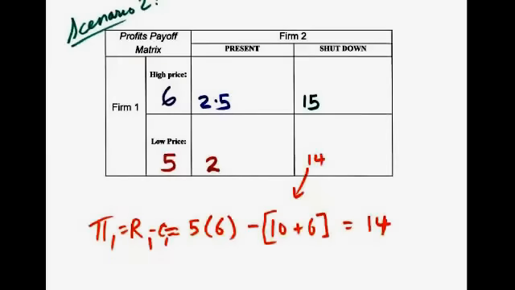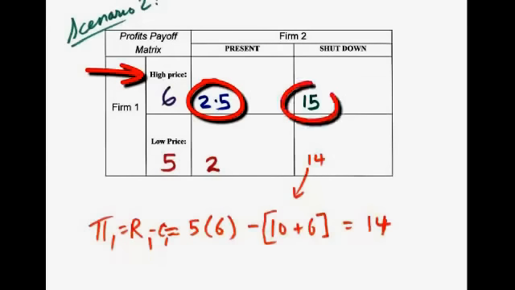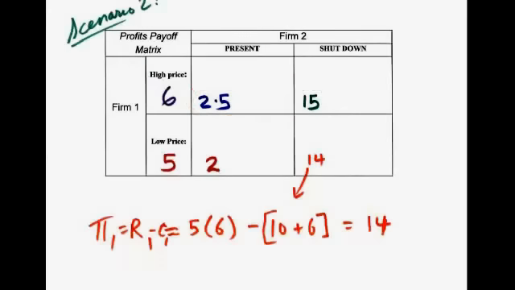Let us now analyze using payoff matrix analysis the various states of nature for firm 2. As we had in the previous scenario, if the firm sets the high price, it can share the market and make a profit of 2.5, or it can be the only firm in the market and get the monopoly profits of 15. This is the first row, firm 1 setting the high price. We now need to consider the profits for firm 1 when firm 1 sets the low price.